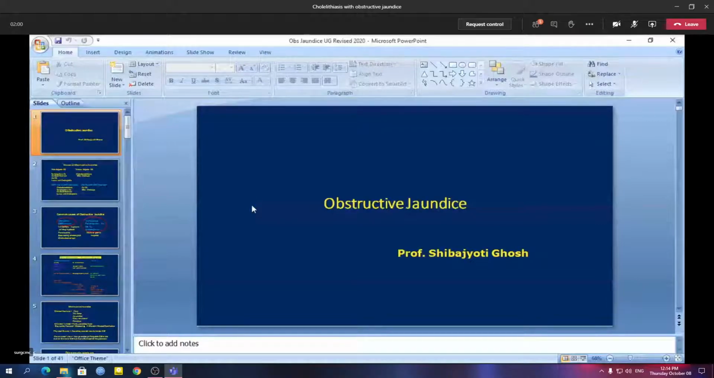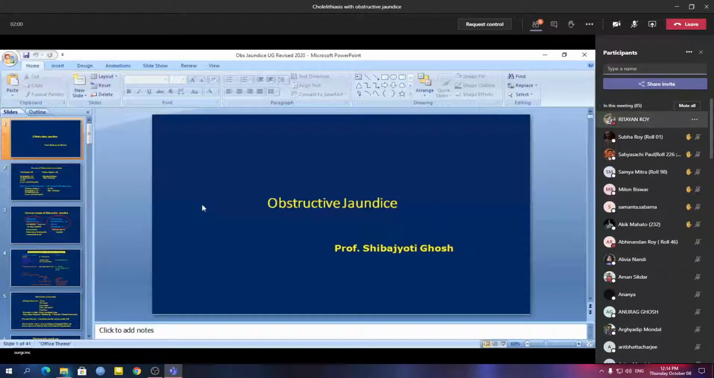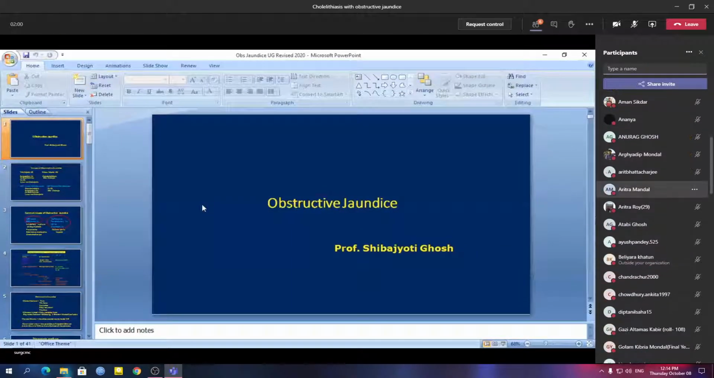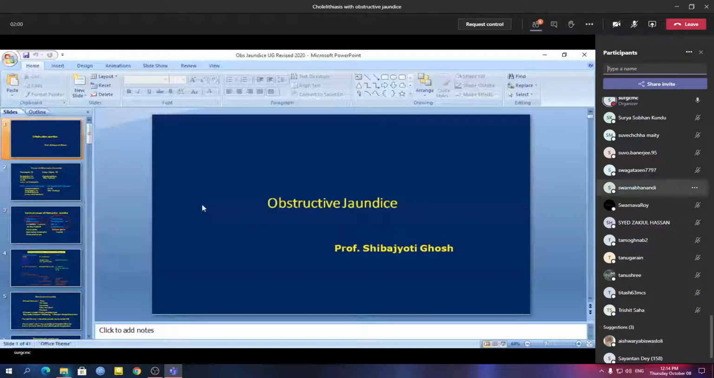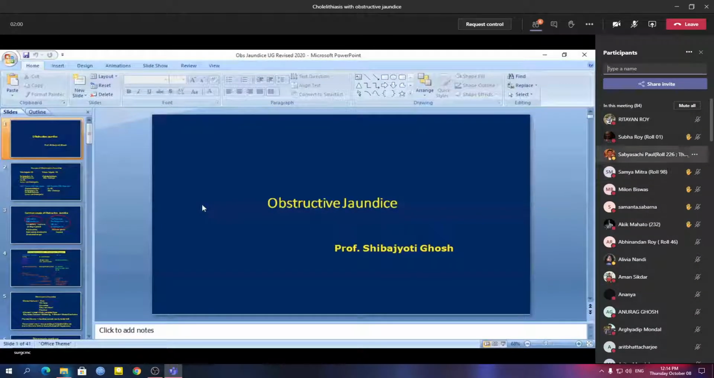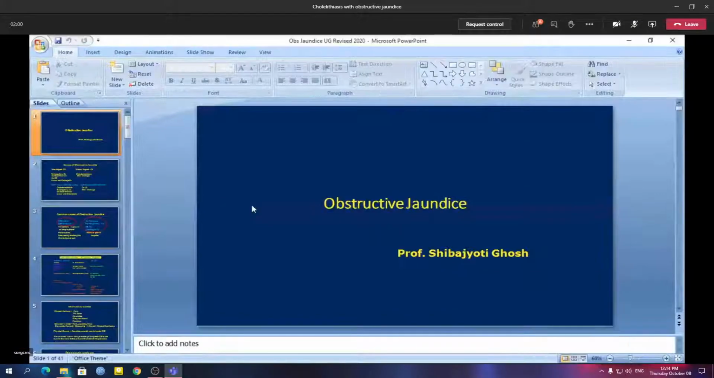Just a few points regarding the last topic discussed, that is cholelithiasis. Along with the discussion that you had with Dr. Uttam, please read about the complications of gallstone. This is a very common question asked. So read about complications of gallstone. Well, so let's concentrate on obstructive jaundice.